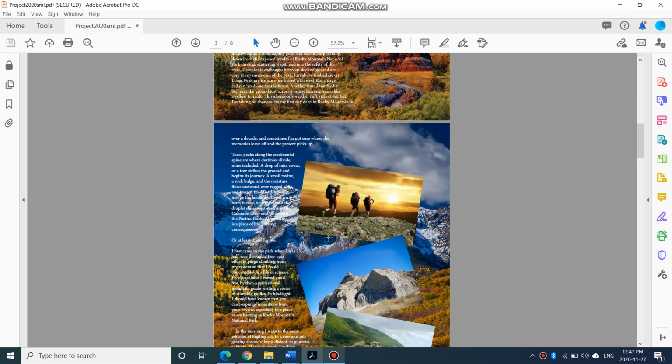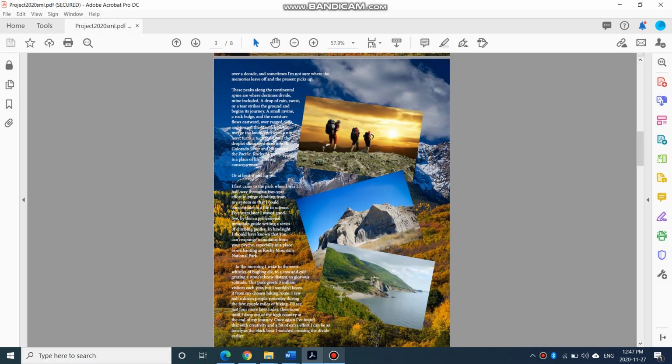And the next page is here, where 3 images are placed.